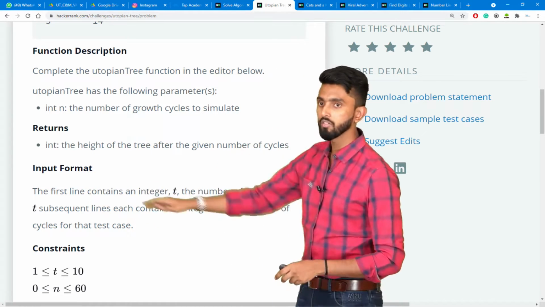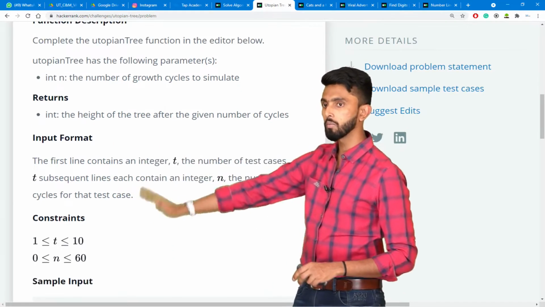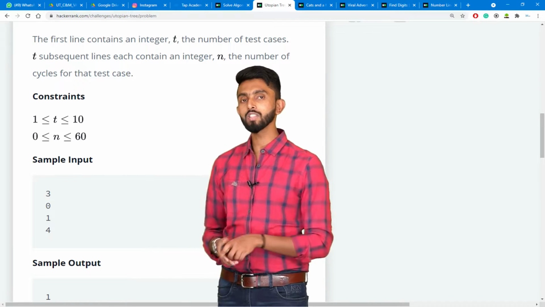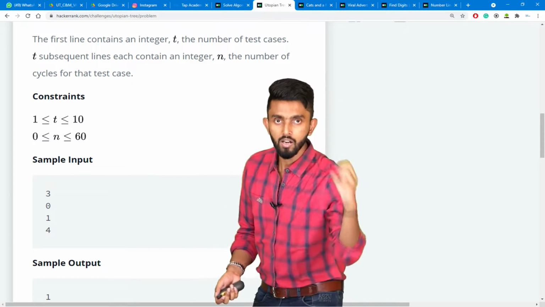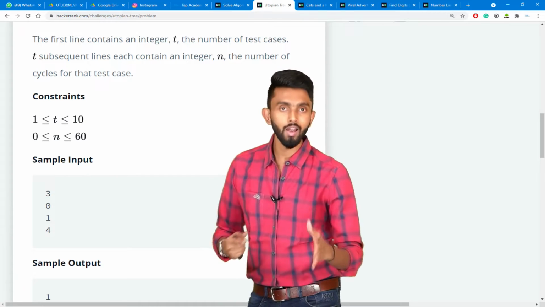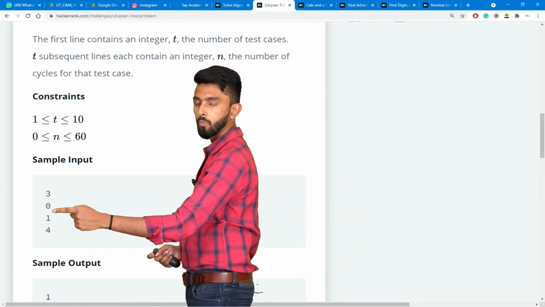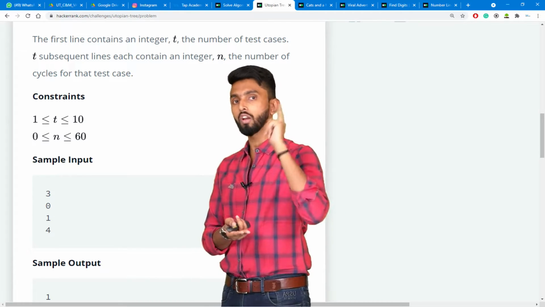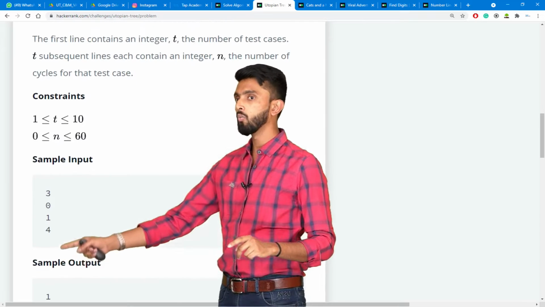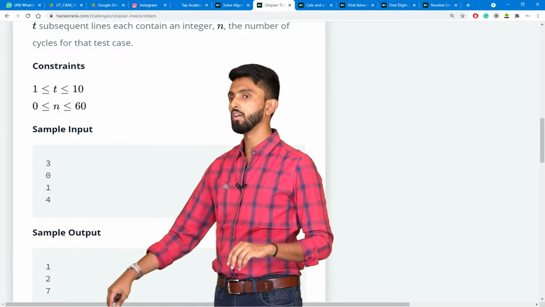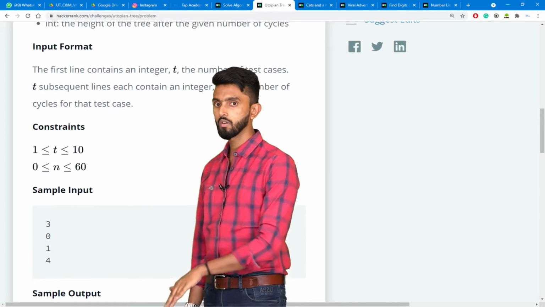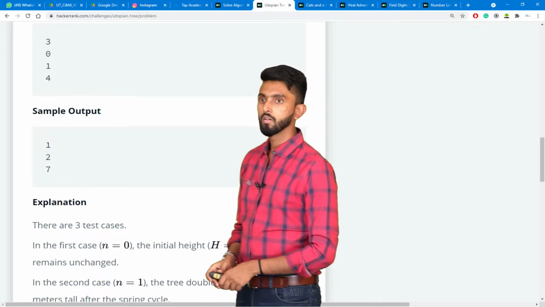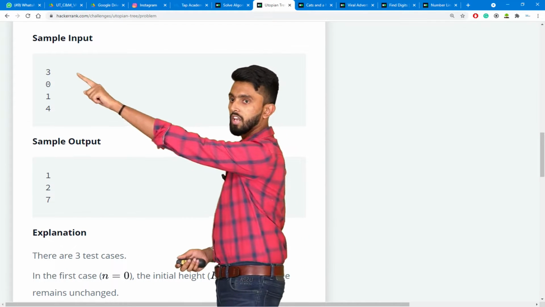They have given the input format, some constraints and a sample. For example, 3 means they are going to give you 3 different values of n. The first value of n is 0. 0 means no growth cycles, which means initially the height of the tree is 1 meter.